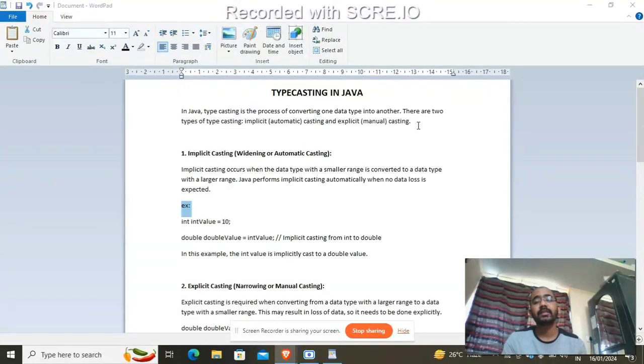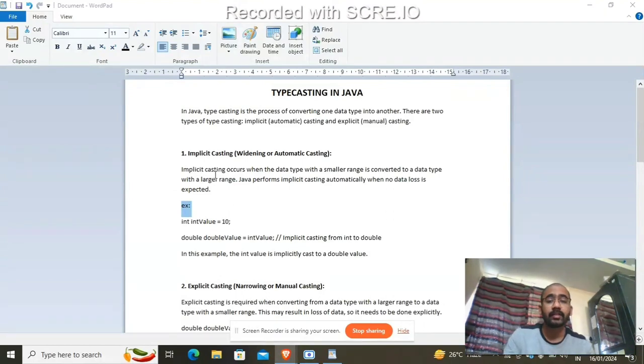These things are somewhat complicated, so we change them manually. When it is implicit casting, it automatically changes, but when it is explicit, then we give it as manual casting if we need something different. Implicit casting is also called automatic casting.